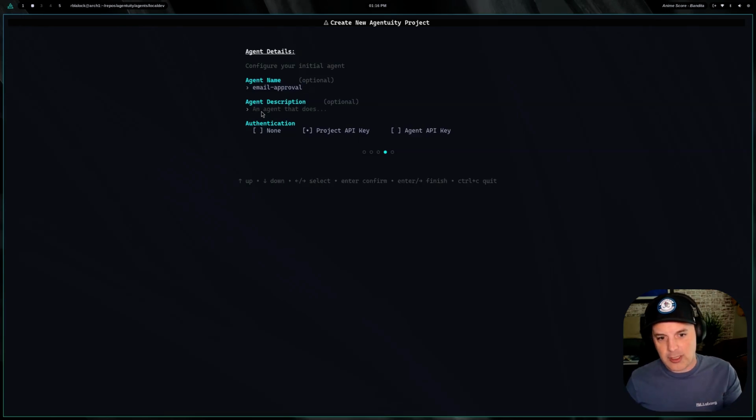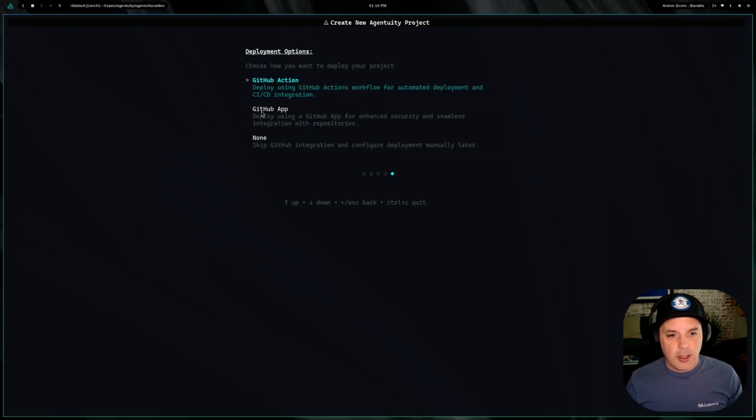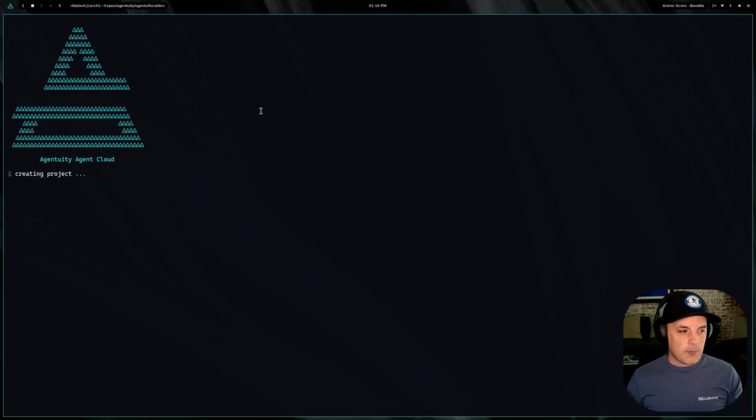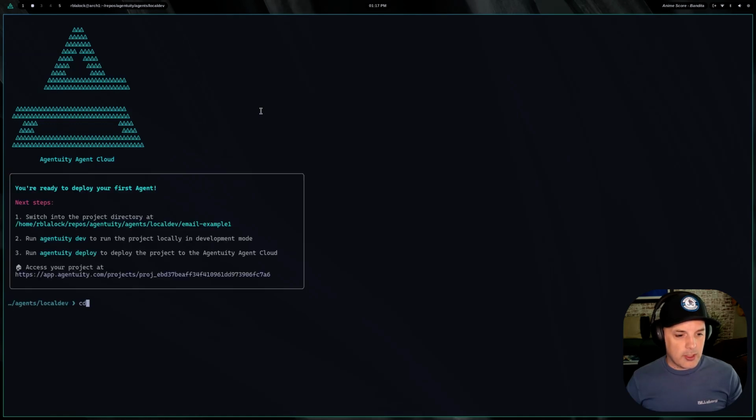It's a demo, so I don't need to protect it, but you can protect your agent through an API key. I'm not going to hook it up to our GitHub setup right now because it's a demo, but you can. And again, you merge to main, it automatically deploys, which is pretty cool. So create that project. All right, we're done. And just ready to go.